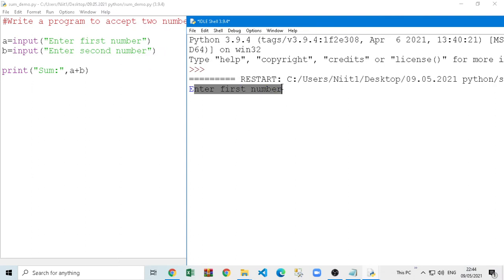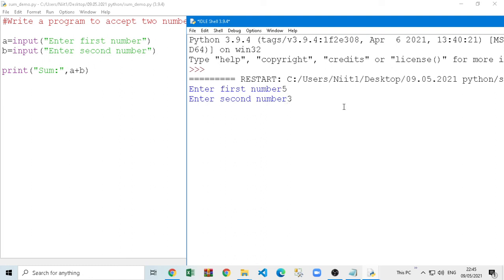So it is showing, see, enter first number, and why is it waiting there, why is the cursor blinking? It's waiting for your input. I am going to put a number now, 5. See, so where did the 5 go, where is the 5 stored? It's stored in that A variable, it's there inside A. Now it's asking us for the second number, and I'm going to put here 3, any random number. So if I put 3, it's stored in B. Now 5 is stored in A, 3 is stored in B.